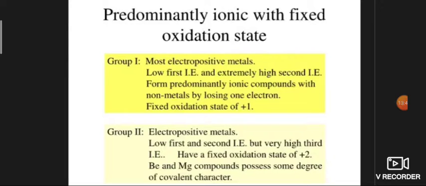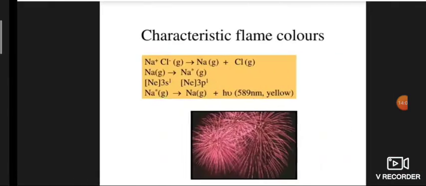In the second group, the elements are electropositive metals. First group elements are more electropositive. Second group elements are electropositive. They have low first and second ionization energy but very high third ionization energy, and have a fixed oxidation state of +2. Beryllium and magnesium compounds possess some degree of covalent character.